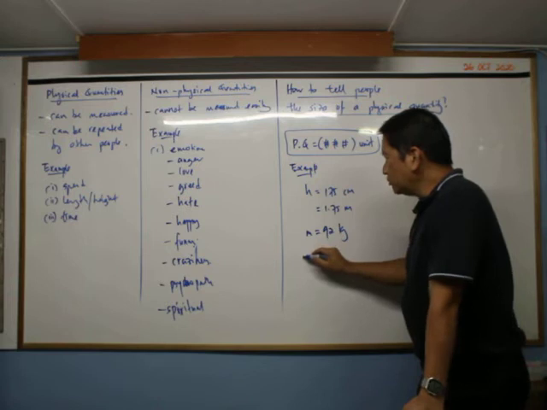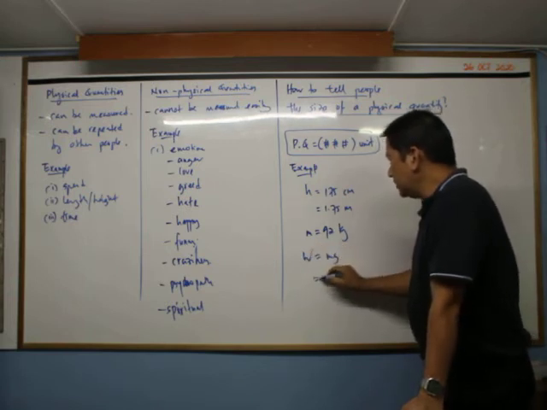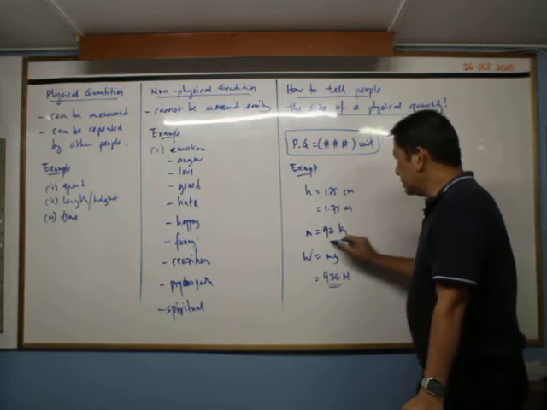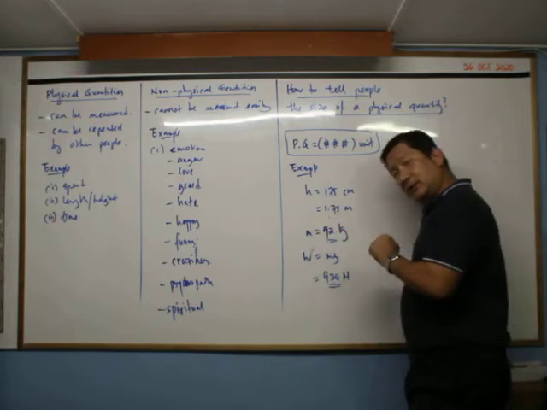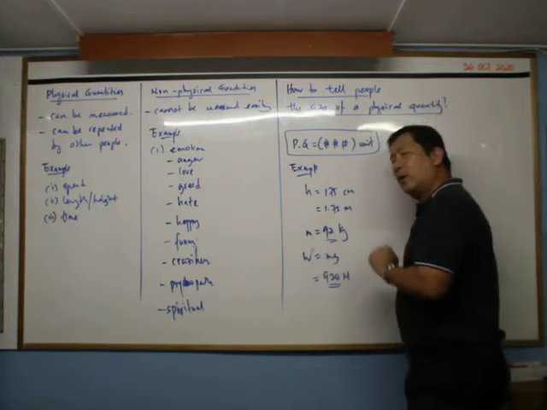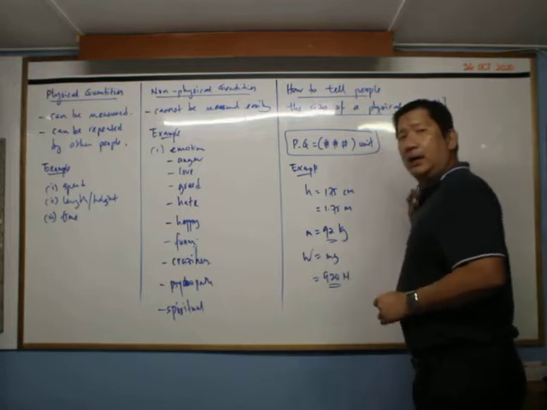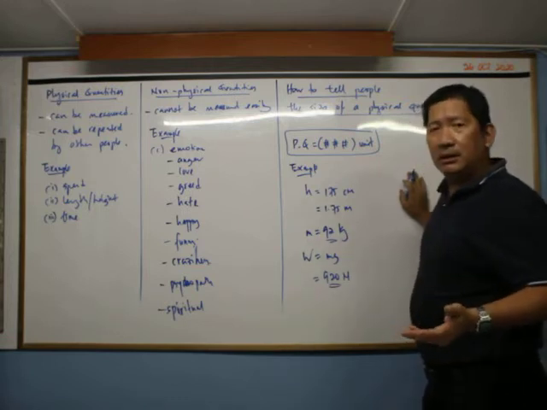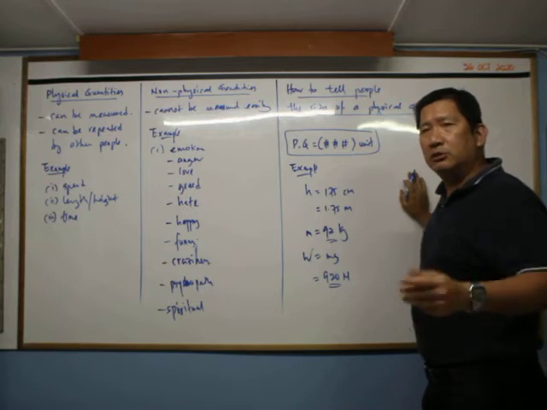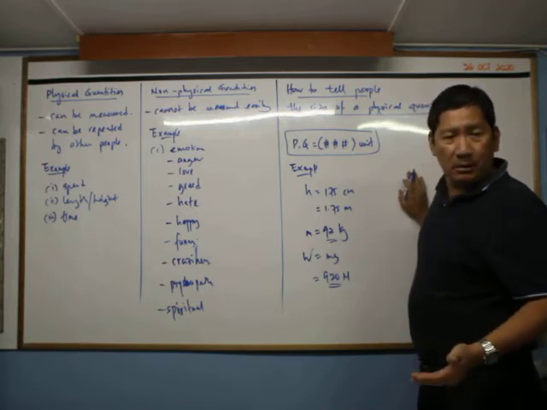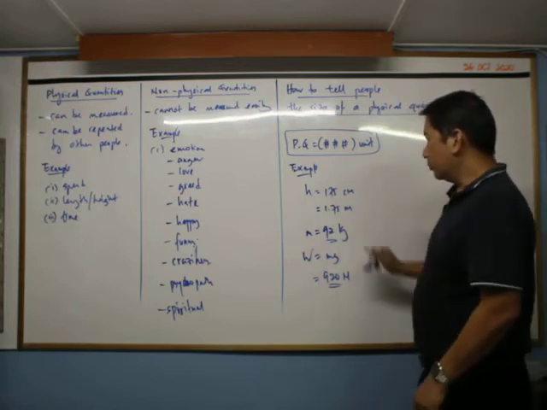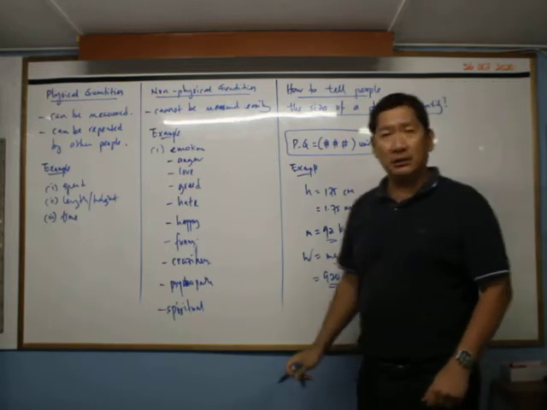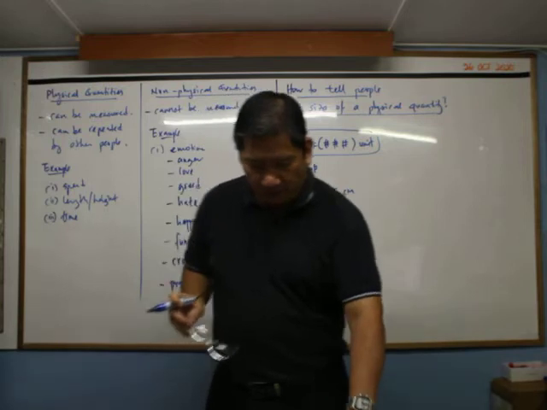Now if you change to weight, your weight will be m times g, and g is 10, so 92 times 10, 920 Newton. So you see all these things come with a number and a unit. So when you talk about things like this, people will know what you're talking about. For example, if you go to UK and people ask you what is your mass, and you say 92, they will assume you say 92 pounds. 92 pounds is maybe half of my body mass. So that is the problem if you don't talk the same language. Alright, so these are how you tell people the size of a physical quantity. That is basic for physical quantity.